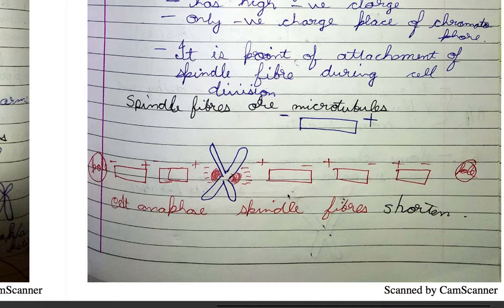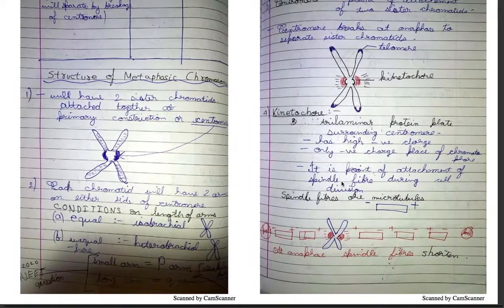Now at anaphase these spindle fibers do not condense, they shorten. So definitely if they become shorter, but the charge is not decreased, then pressure would be applied on these two ends and it would get torn apart. This part would go this side and this part would go this side. So that is somewhat how it is done.